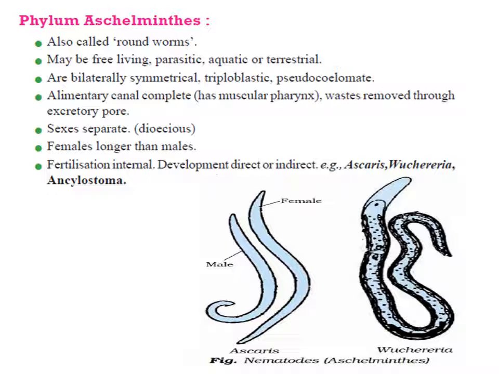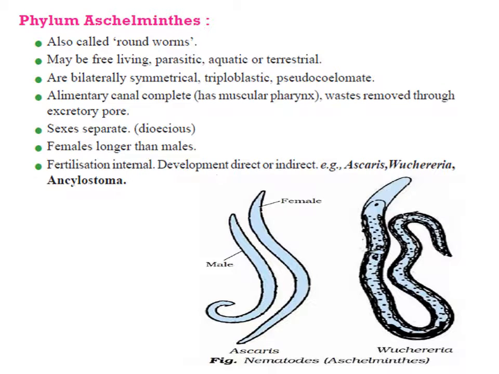Animals are unisexual, dioecious, and they show sexual dimorphism. That means the male and female can easily be distinguished. Like in case of Ascaris, the male is always shorter, the female is always longer than the other one. Other examples of Aschelminths are Wuchereria and Cyclostomata.